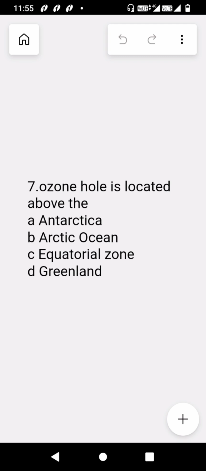The seventh question is, ozone hole is located above which country or which region? Options are A Antarctica, B Arctic Ocean, C equatorial zone, and D Greenland.